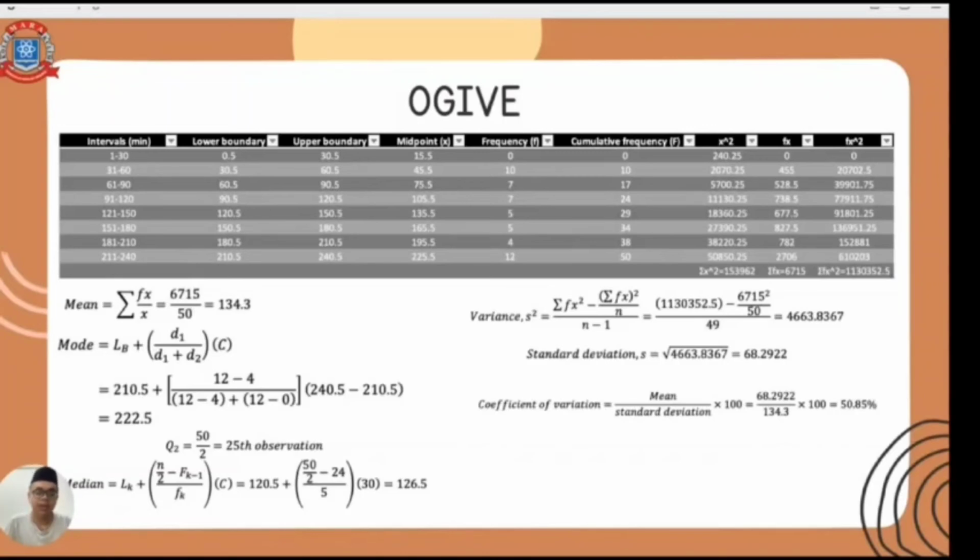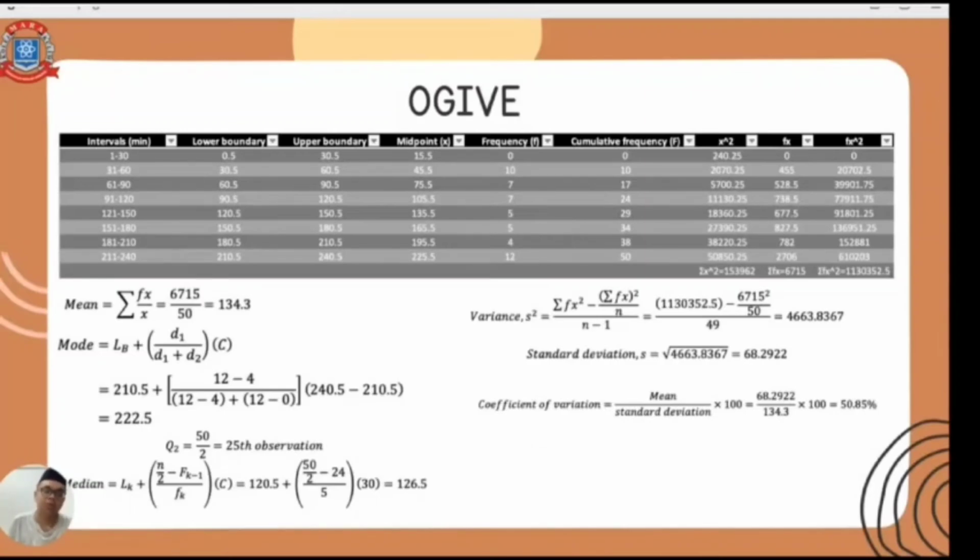We can also analyze the mean, mode, median, variance, standard deviation, and coefficient of variation from the data obtained. Grouped data must have intervals. Here we have the mean. Mean equals the summation of fx divided by the summation of f. In the end, we get 134.3.